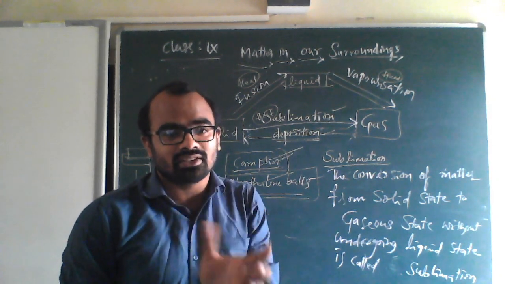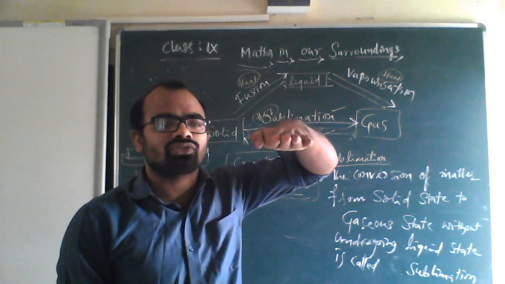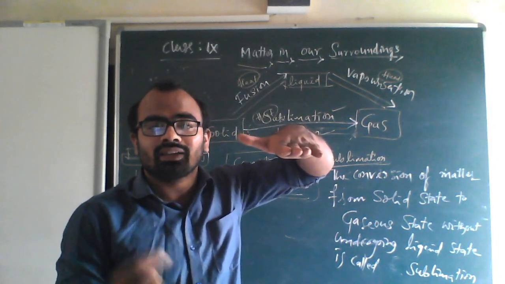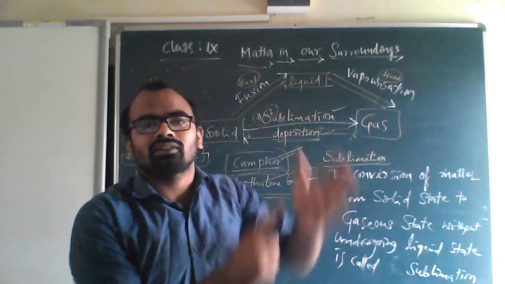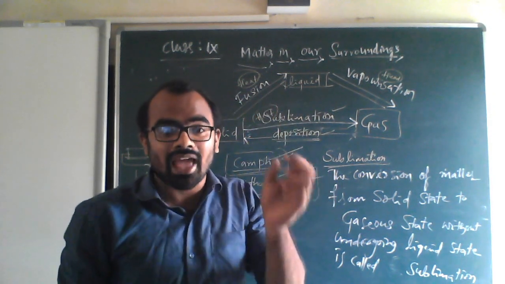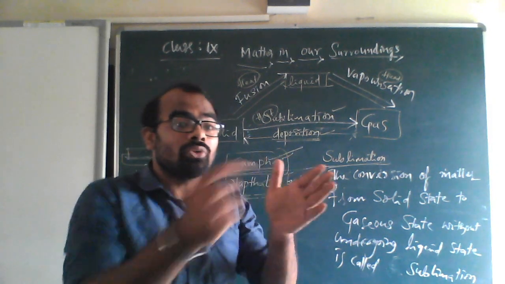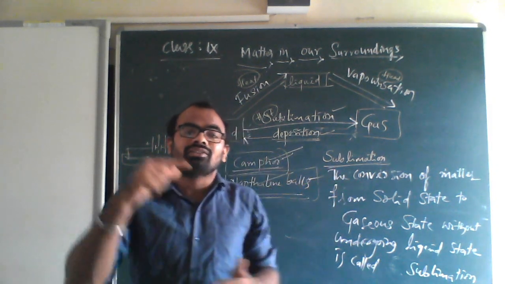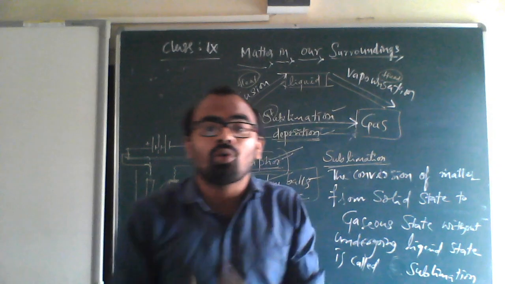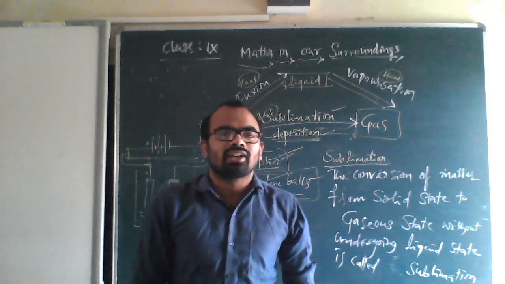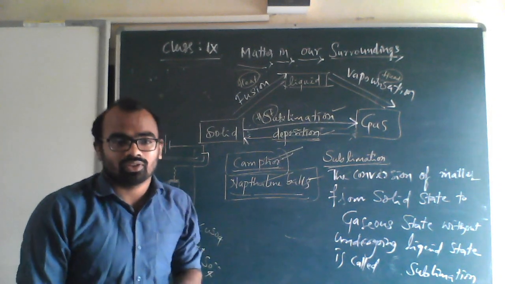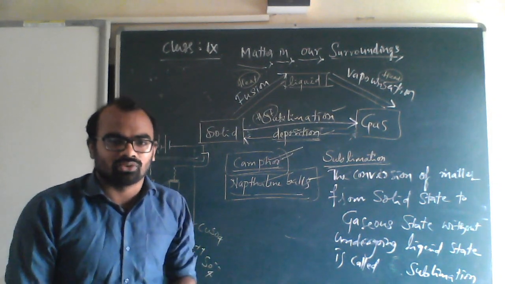If you keep the hand to the chimney, you can see a black color here. So black gas is deposited here, and now it is in solid state. That we call deposition. Conversion of gas to solid state we call deposition. I hope you are understanding deposition.